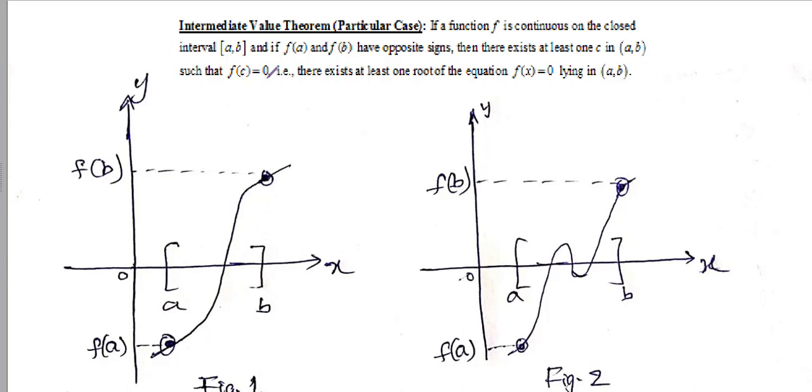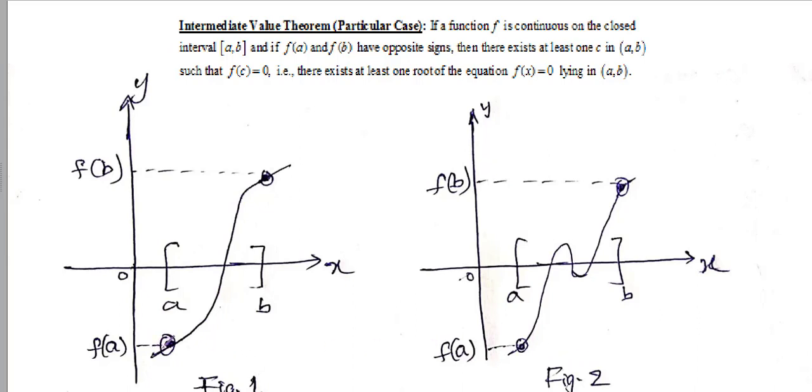F of c will be equal to 0 for at least one c in the open interval a comma b. Whenever this happens, you can say that there exists at least one root of the equation f of x equal to 0 lying in the open interval a comma b. So that is the particular case of the intermediate value theorem. Look at figures 1 and 2.